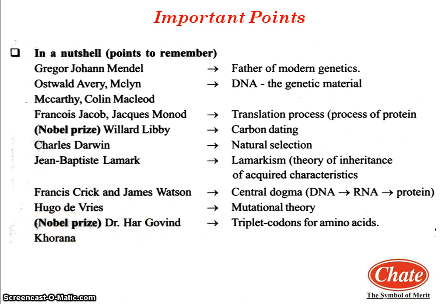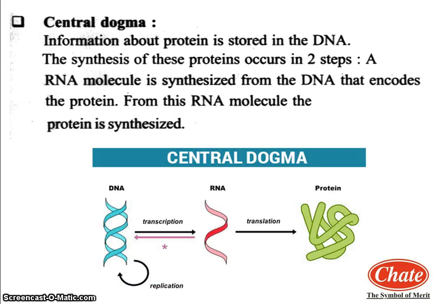Now you can tell me how heredity is useful for science. Heredity is useful for the diagnosis, treatment and prevention of hereditary disorders. It is also useful for the production of hybrid varieties of animals and plants, and in industrial processes in which microbes are used. Now this is all about heredity.